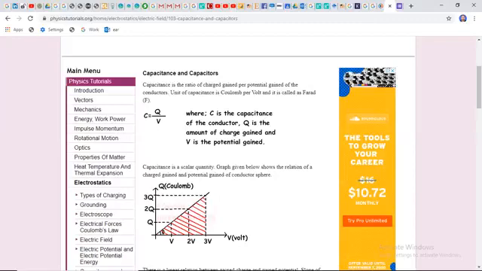But in series, the equivalent capacitance is 1 upon C equivalent equals 1 upon C1 plus 1 upon C2 plus 1 upon C3, ending at plus 1 upon Cn.